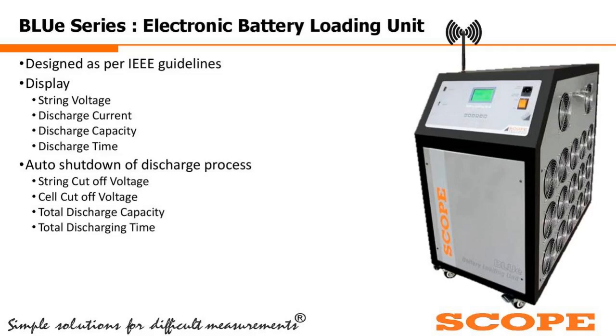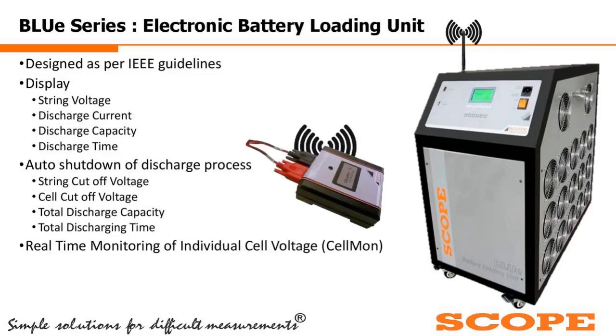So if the string cutoff voltage is achieved, it will go into auto shutdown mode. If one of these four conditions is achieved, this Blue will automatically shut down the discharge process. So this program is there.